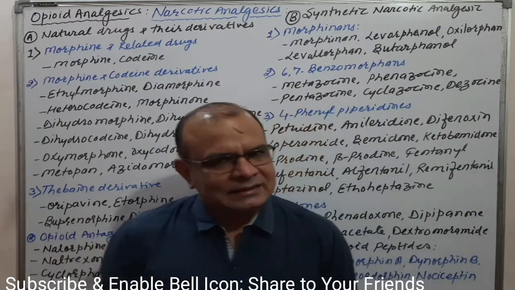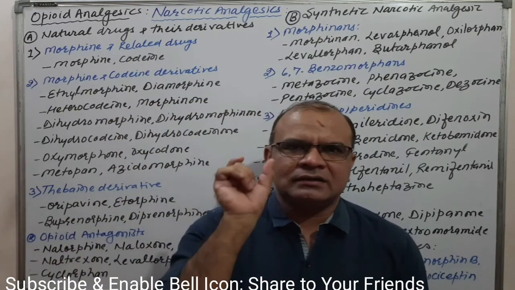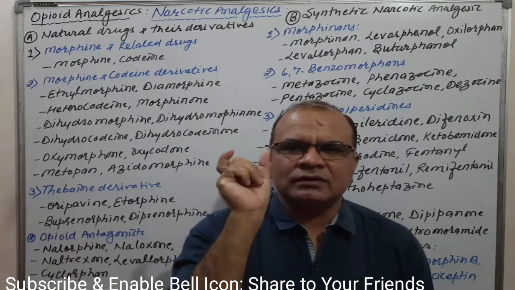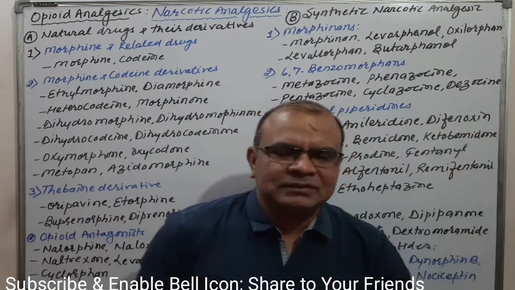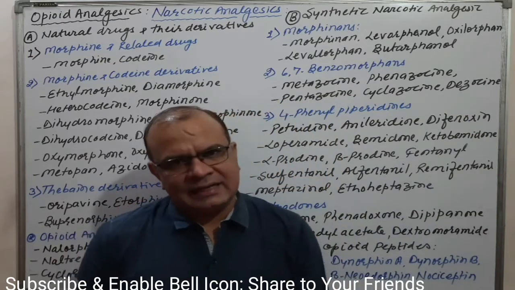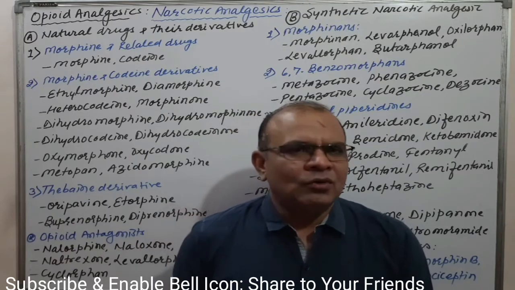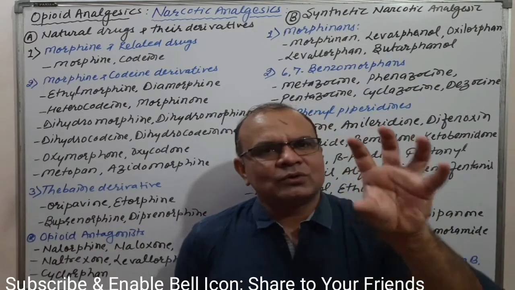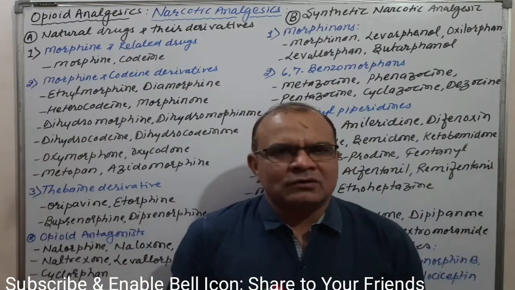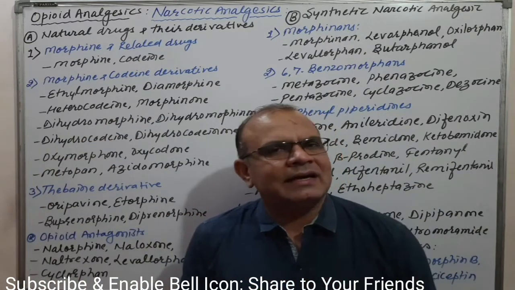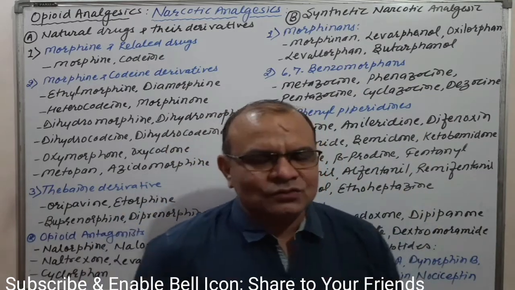Okay, let us discuss opioid analgesics. Opioid analgesics are basically agents or drugs or analgesics which act through the opioid receptor. Basically the prototype drug is morphine. Morphine is the prototype drug, and all other compounds or drugs are derived from the morphine pharmacophore. Let us discuss one by one.